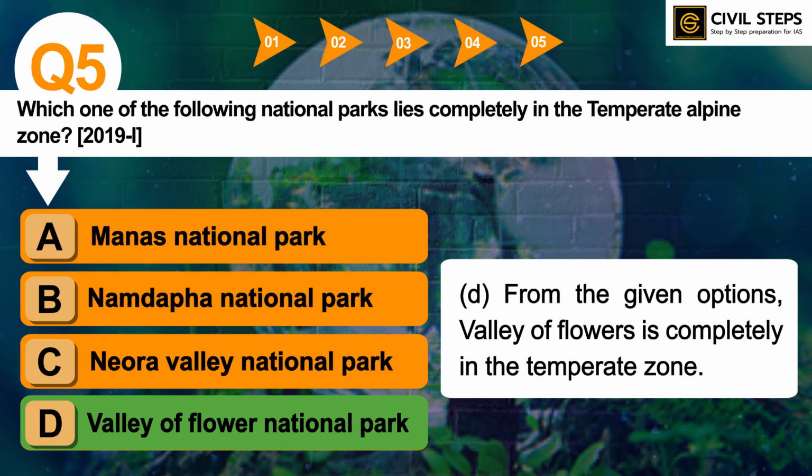So what are the flagship species there? So is there any other issue which is important to these national parks? So you can also read about what is a national park, what is a wildlife sanctuary, what is the difference between ex situ and in situ conservation. So you can read all about that. So these are interrelated topics.